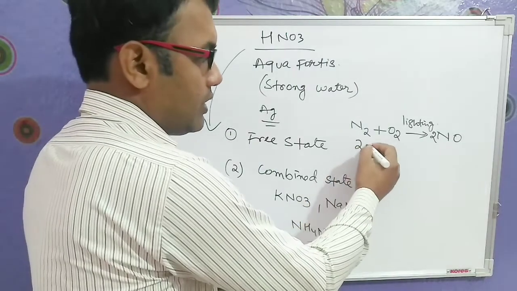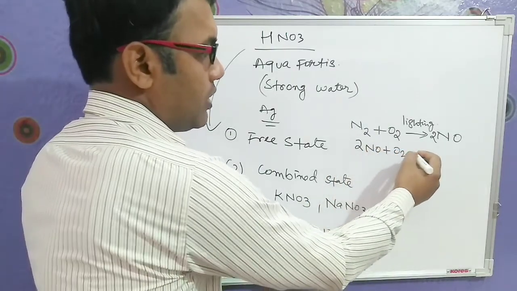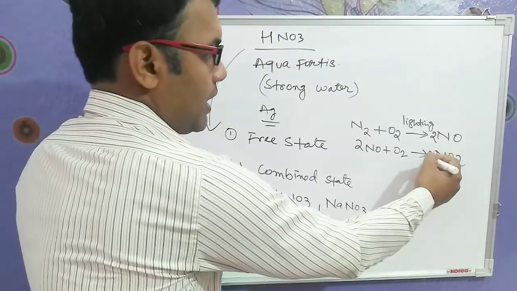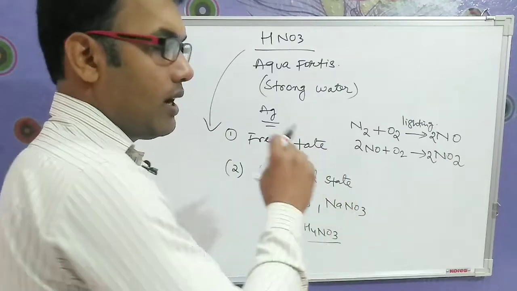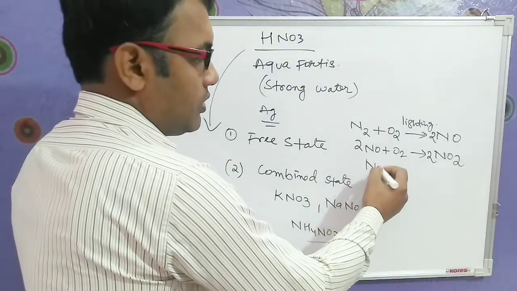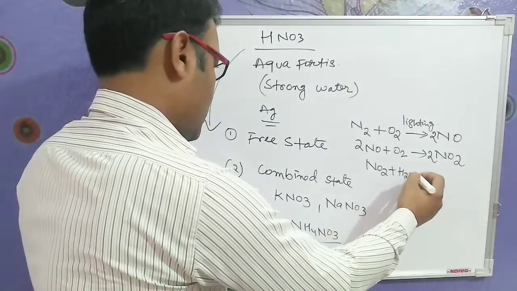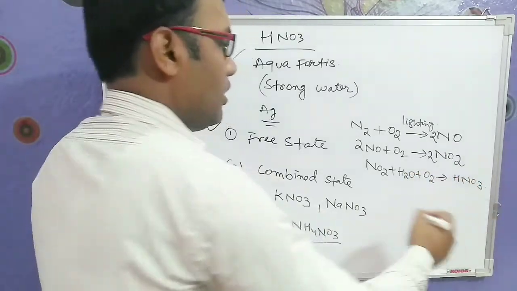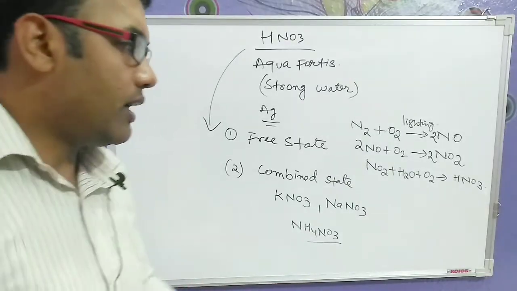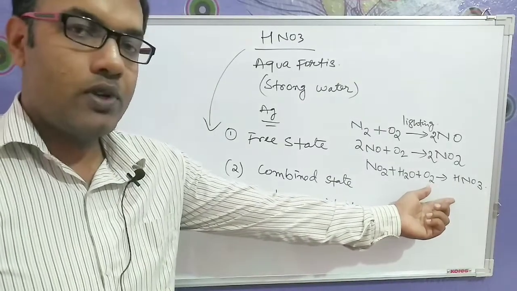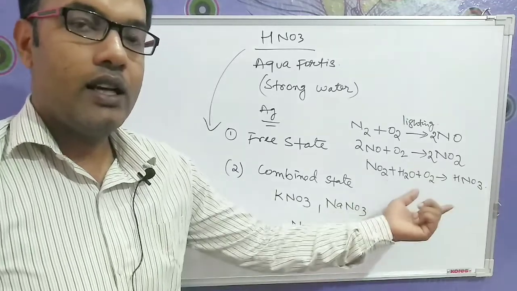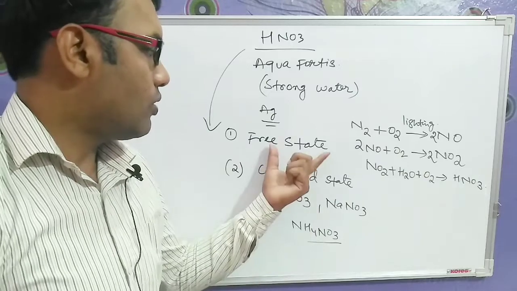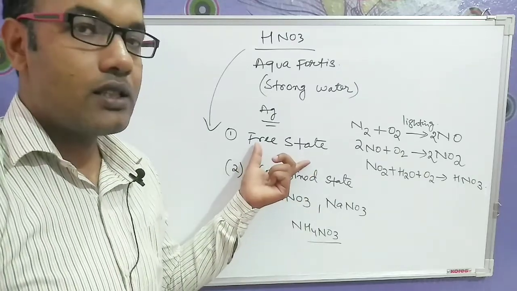Once again, this nitric oxide combines with oxygen present in the atmosphere and forms nitrogen dioxide. We'll balance this, so this is a balanced equation. And in the third reaction, nitrogen dioxide combines with water plus oxygen, and this gives us nitric acid. In this way nitric acid is present in the atmosphere and comes down in the rain, and if nitric acid is present in the rain, we call that acid rain. So in these two forms we have nitric acid present.